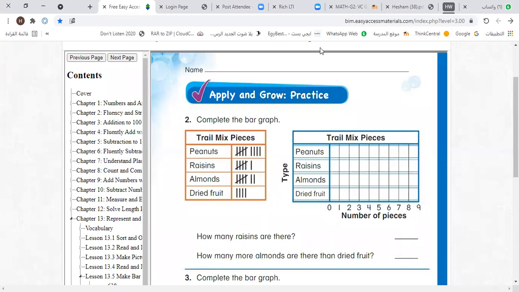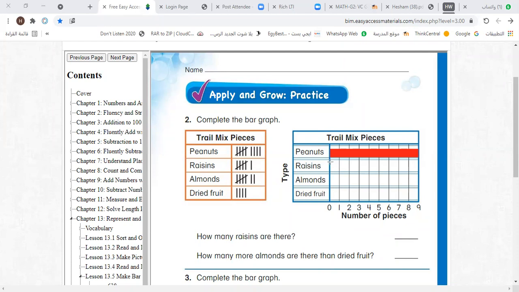I'll choose one of you to help me. Let's choose Ahmed Daha. Hello, Ahmed. How are you? Ahmed, how many choose peanuts? Peanuts 9. So let's draw a bar from 0 to 9. Okay. How many choose raisins?